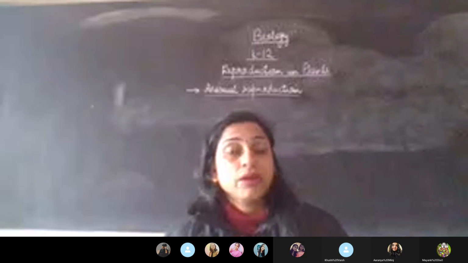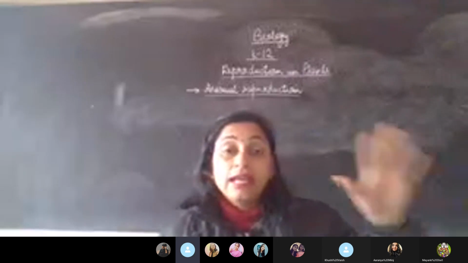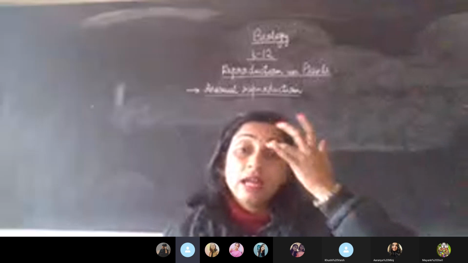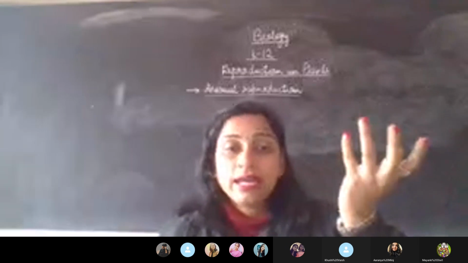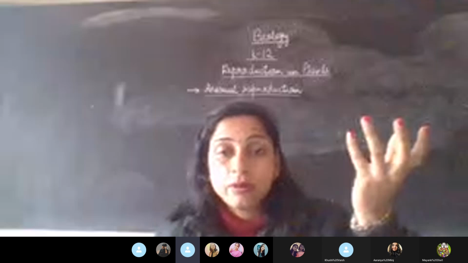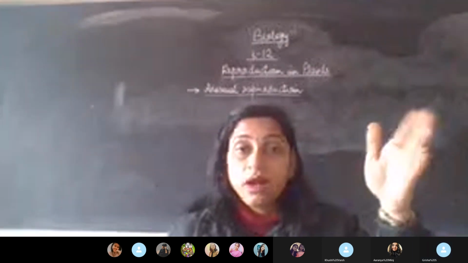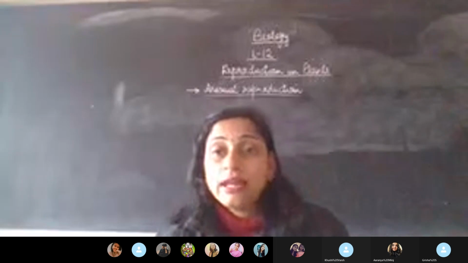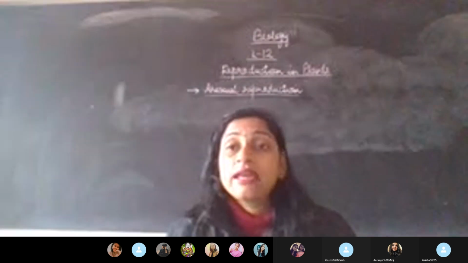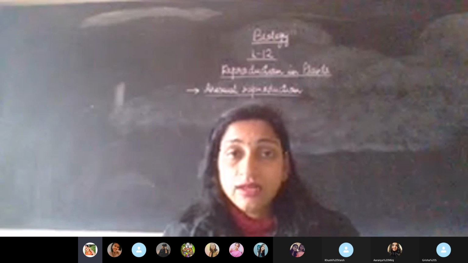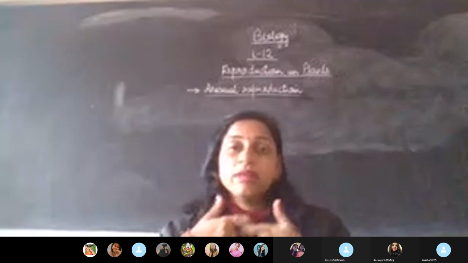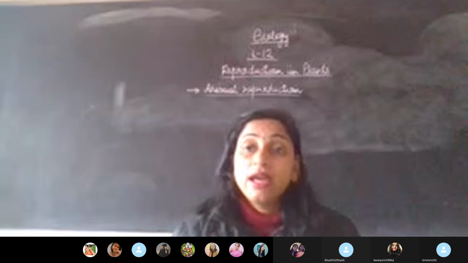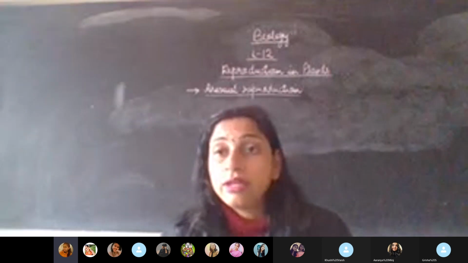Now, children, I just gave you an introduction to the types of reproduction. Last class I told you what is meant by asexual reproduction, what is meant by sexual reproduction, and how they are different from each other. Fine. Now today we are going to discuss the ways in which a lower organism can reproduce asexually. Just to make a link between what we did previously and what we are going to do today, I'll quickly tell you something. Please listen carefully.